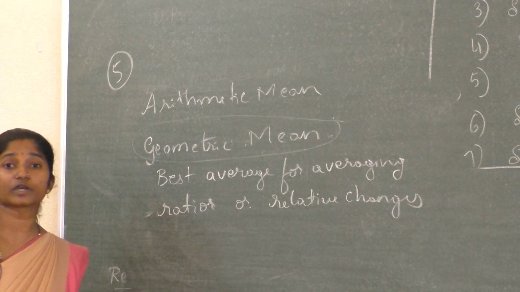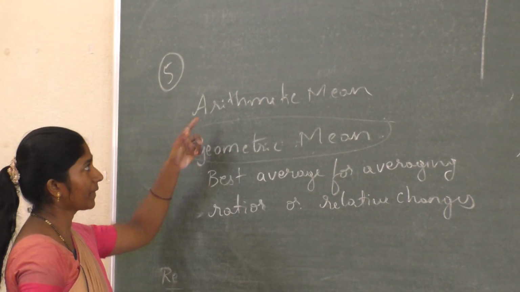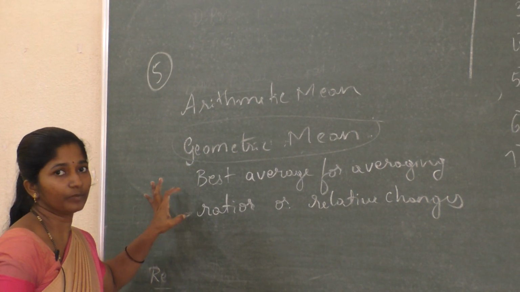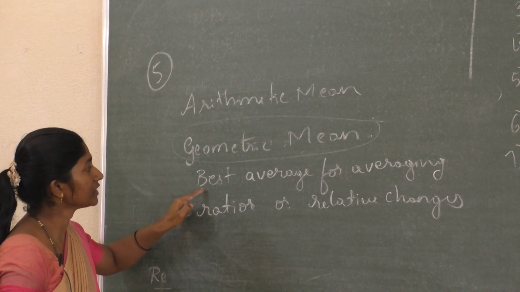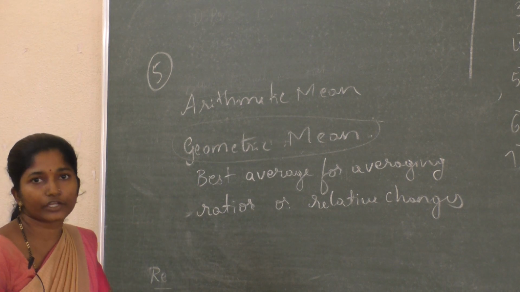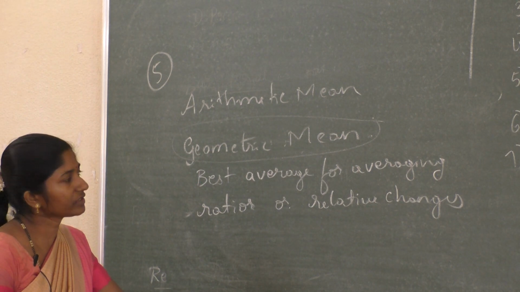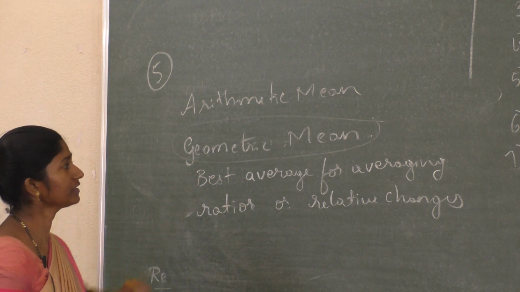So that time it gives the perfect answer when compared to the arithmetic mean. When compared to these two, this one is a better answer. Why? Because this is the best average for averaging ratios or relative changes. In the index number, they are using geometric mean only because that gives the best answer.